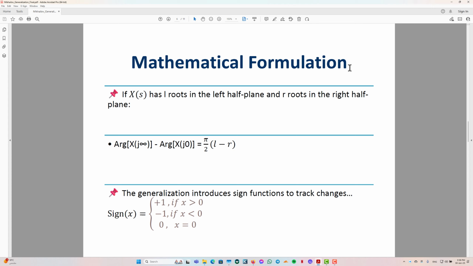The net change of the argument of x of j omega as omega runs from minus infinity to plus infinity is made up of the sum of L terms corresponding to the left half plane roots, each of which changes by plus pi, and R terms corresponding to the right half plane roots, each of which changes by minus pi. The result now follows from the symmetry of the root distribution of the real polynomial x of s about the real axis of the complex plane.